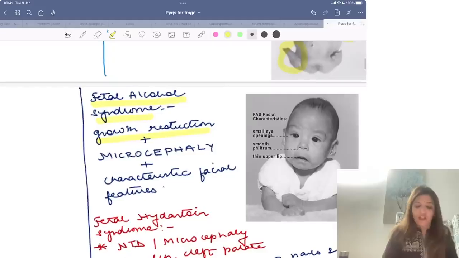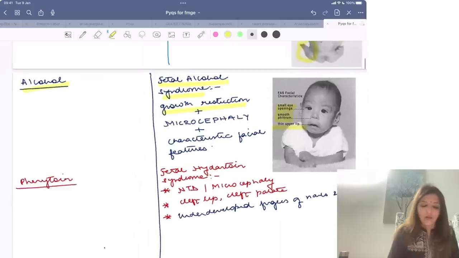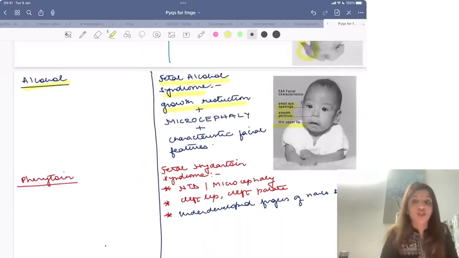In typical facial features, you have small eyes, a smooth philtrum, and a thin upper lip. Right? So these are the features which you get with fetal alcohol syndrome: growth restriction plus microcephaly plus typical facial features, right?